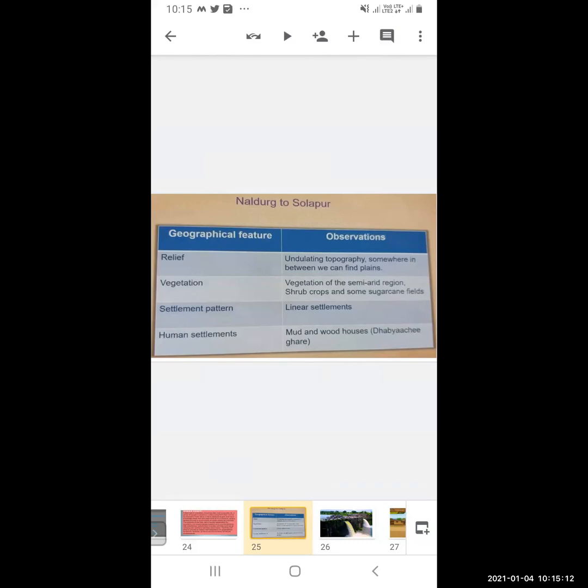Human settlements now: mud and wood houses. The houses are made up of wood and mud, and they are called dhabyachi ghare. Now we will see in detail what those are. These are houses whose walls are made up of mud and straw, and the roof is made up of wood. You can say they are kacha houses. You must have heard this word, kacha house. Such houses are called dhabyachi ghare.